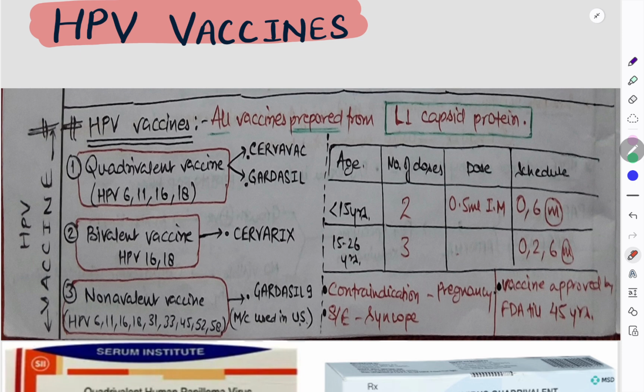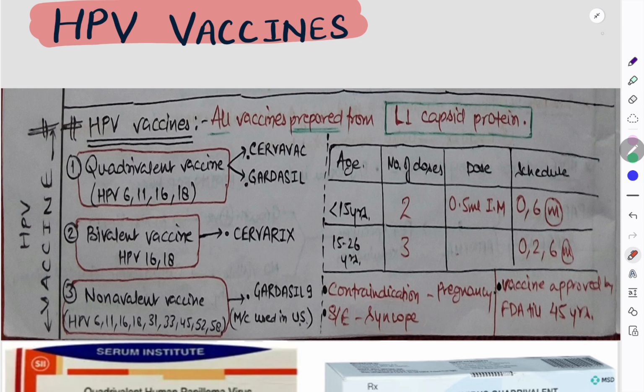All these vaccines are prepared from the L1 capsid protein. Depending upon the age, the doses required differ. If the age is less than 15 years, only 2 doses are required, that is 0.5 ml IM at month 0 and then at 6 months. If the age is 15 to 26 years, then 3 doses are required, at 0, the 2nd month and 6 months. The contraindication of the HPV vaccine is pregnancy, and the vaccine is approved by the FDA till 45 years. The common side effect of HPV vaccines is syncope.